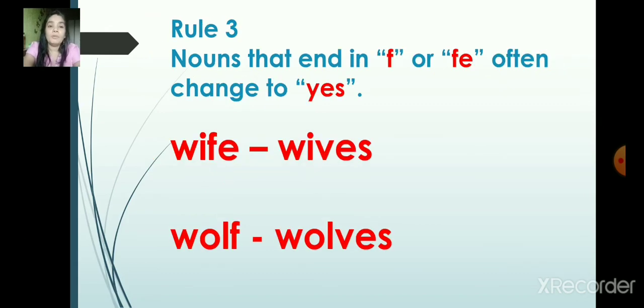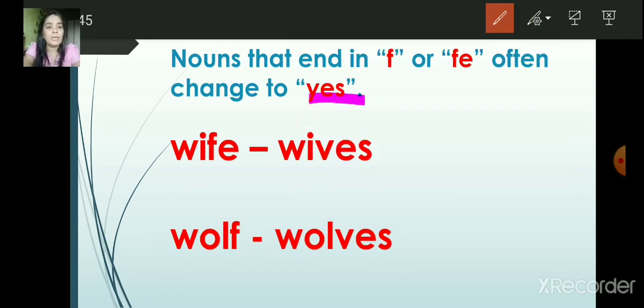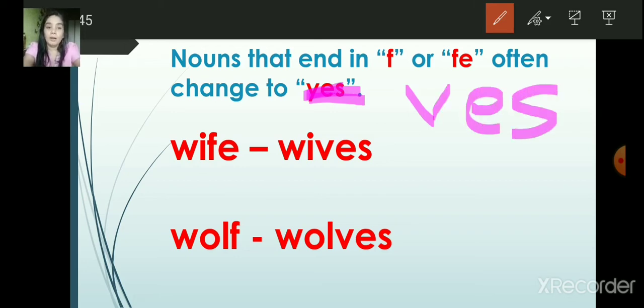And rule number 3. If the word ends with F or FE, you have to add VES. Again, here is a mistake. It is not YES. It is VES. Okay. So if the word ends in F or FE, like wife, you will have to add VES. So wife, wives, wolf, wolves, right?